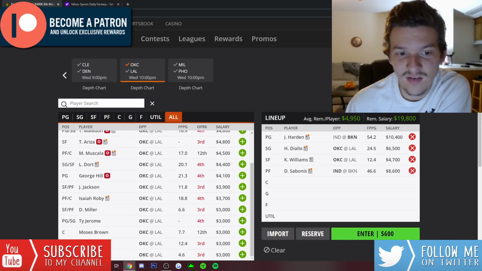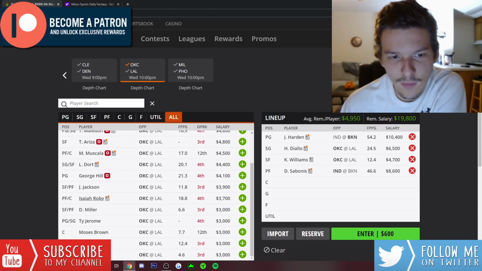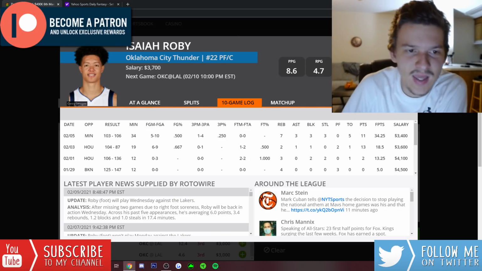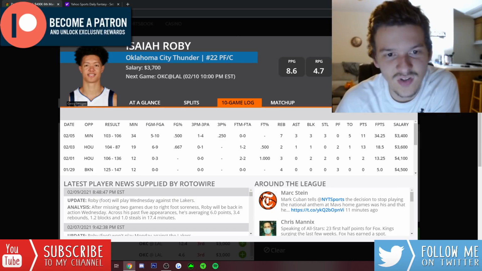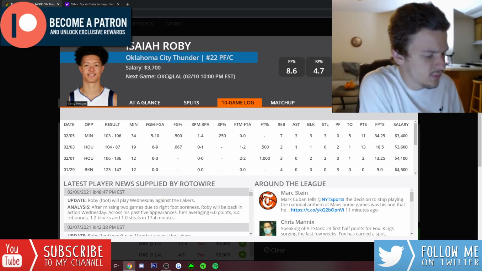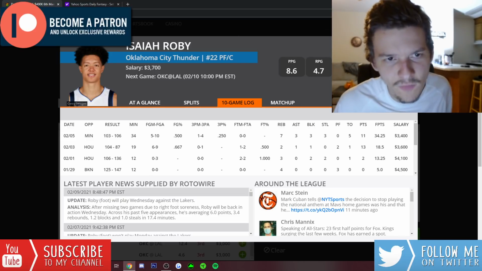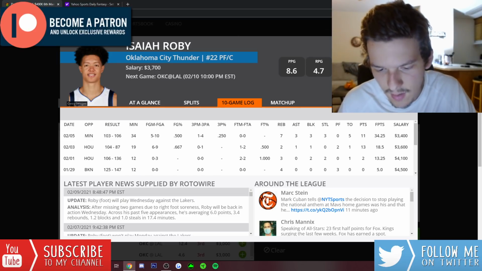I think right now Isaiah Roby probably looks like one of the best value plays on the slate. He is expected back for this game. We saw on Friday against Minnesota, Isaiah Roby actually started that game. Let me pull up the box score, but I'm pretty sure Roby started alongside Horford and Bazley. So they went kind of big on Friday. But let me just check that real quick for you guys.